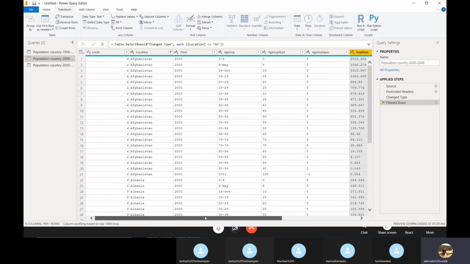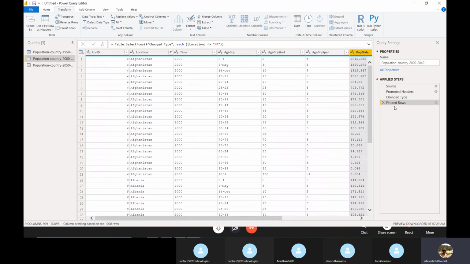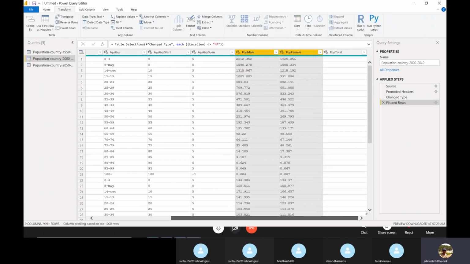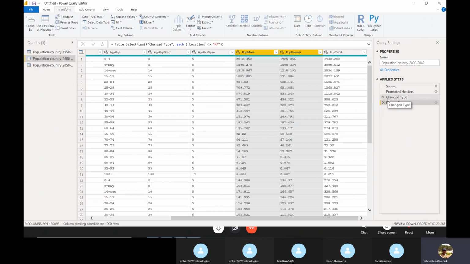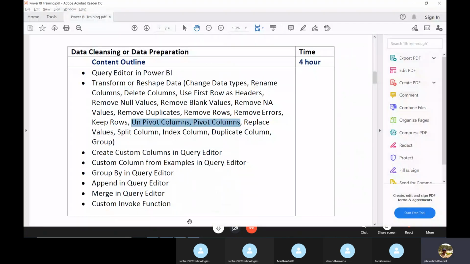So that's it, we are doing unpivot. Unpivot is nothing but changing columns to rows. Pivot you can also do by applying steps: the back button is there, and if you click the back button, it will automatically come back as columns. So in this way we can use pivot and unpivot columns.